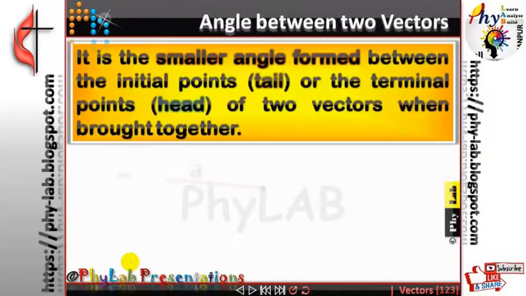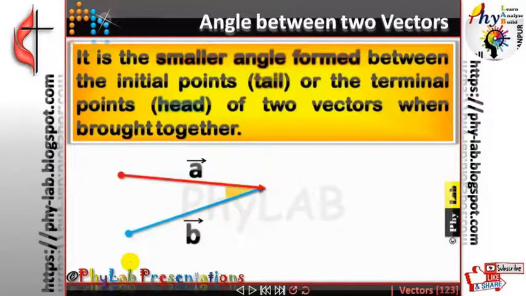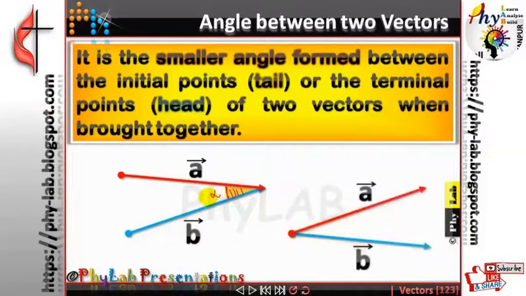How do we measure the angle between two vectors? The angle between two vectors is measured either by joining their tails together or by joining their heads together. You can see I have joined the heads together, and whatever smallest angle is formed, let's say this angle is alpha. So this angle alpha becomes my angle between the two vectors. Or I can join their tails together. If I join their tails together, whatever smallest angle is formed, let me call it beta. So the angle between these two vectors can now be called beta degrees.